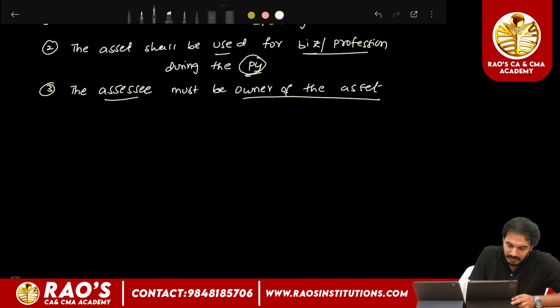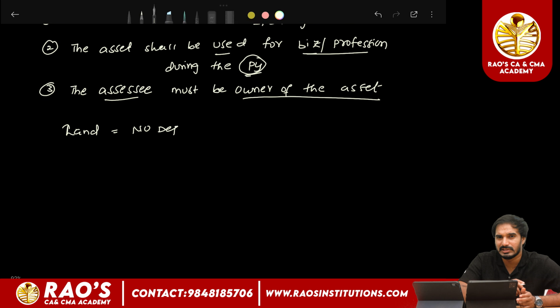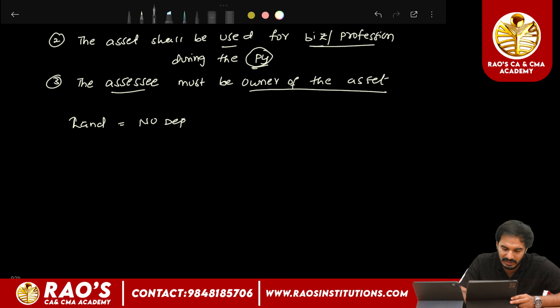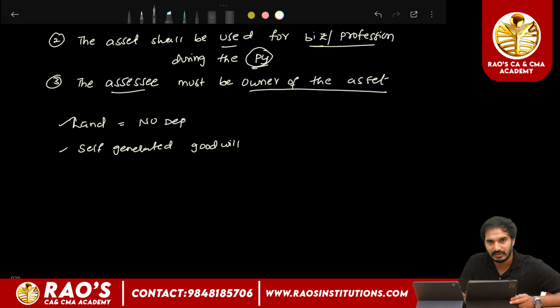Even though land is a tangible asset, the assessee cannot claim any depreciation because it is not a depreciable asset. As land is not a depreciable asset, there is no depreciation on land. Second, in case of self-generated goodwill, which is an intangible asset, no depreciation will be allowed.